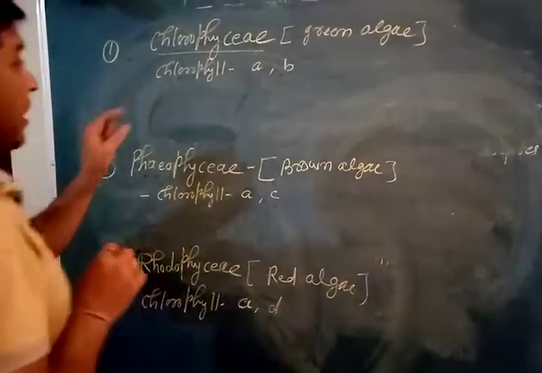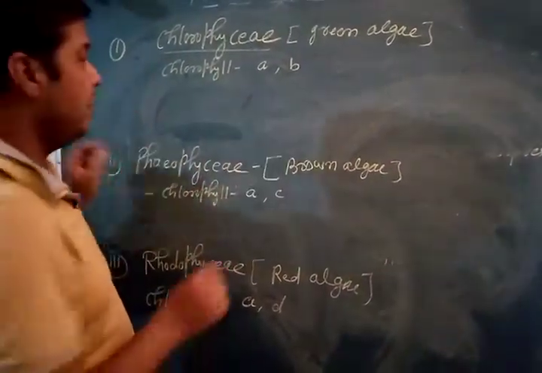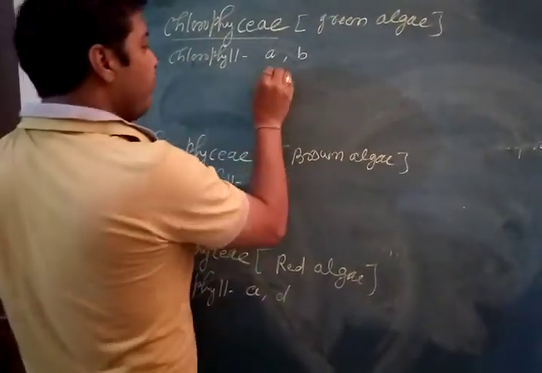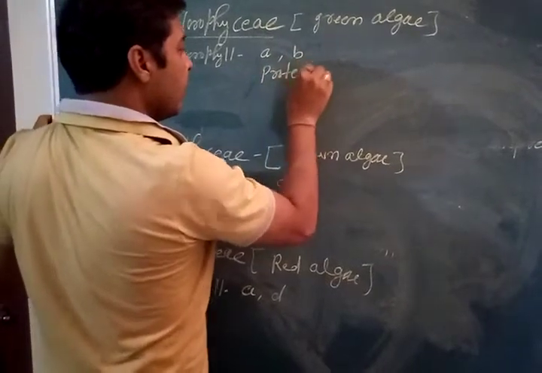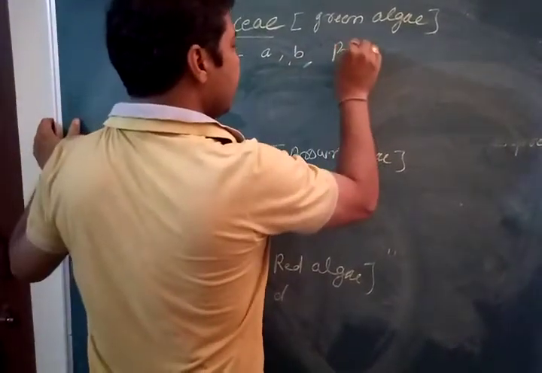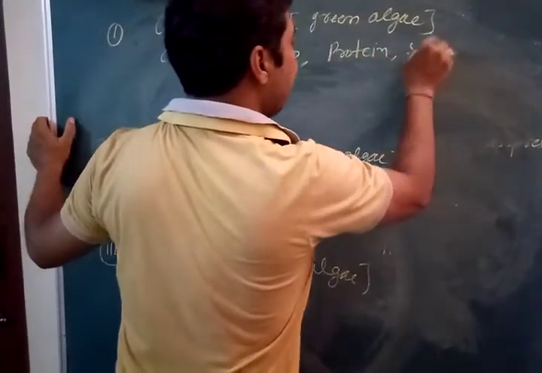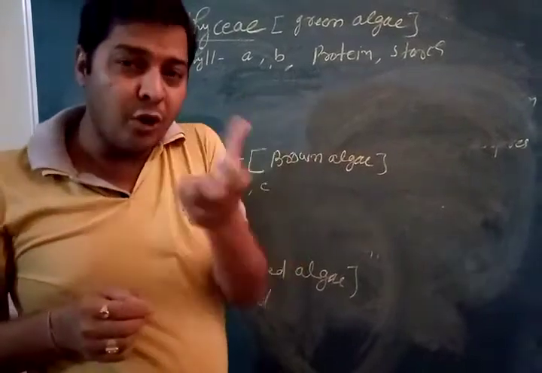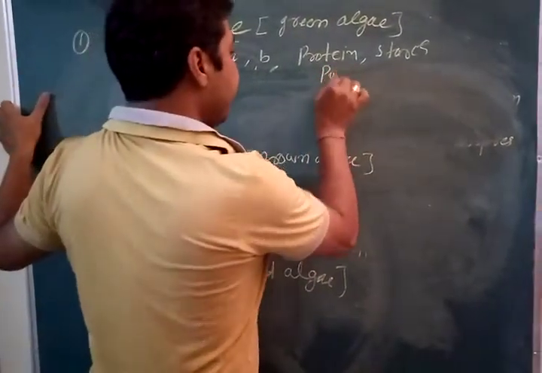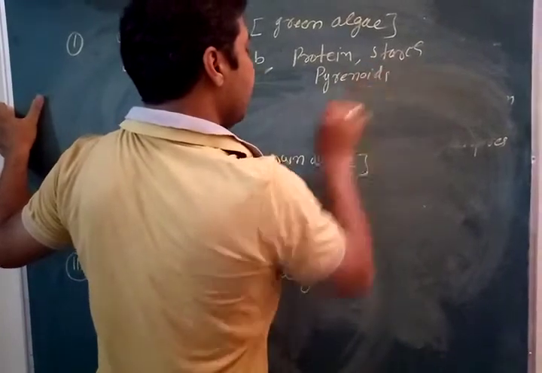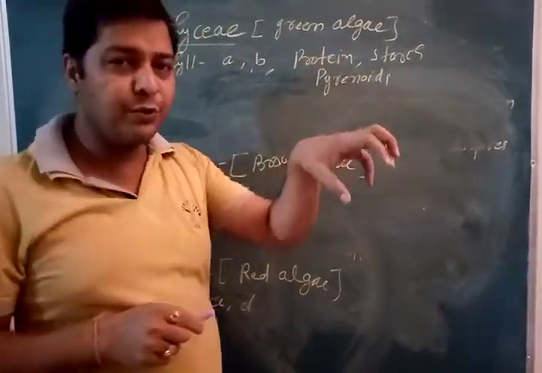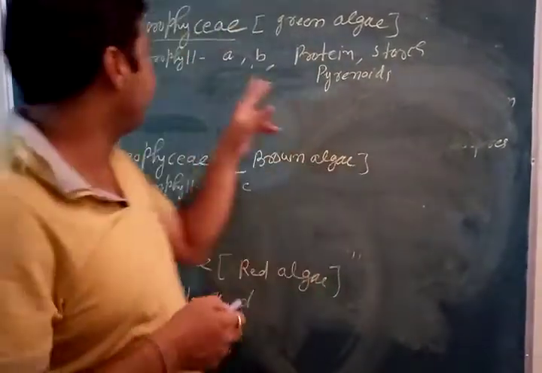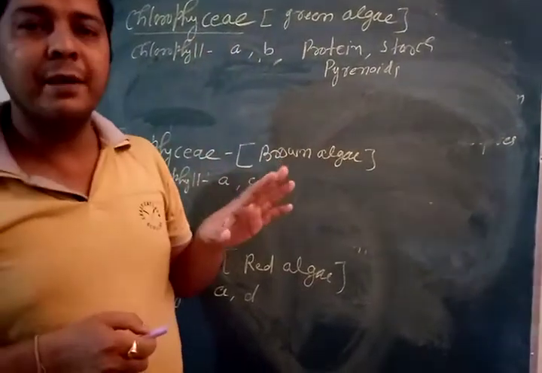But now children, in Chlorophyceae, some extra food is stored in the form of protein and starch. But where are they stored? They are stored in bodies called pyrenoids. So in pyrenoids this stored food is located, and these pyrenoids are present where? In the chloroplast. I am talking about chlorophyceae, that is green alga, right?